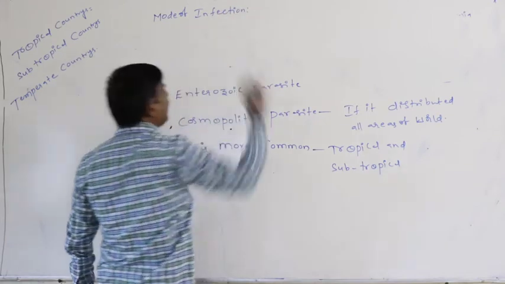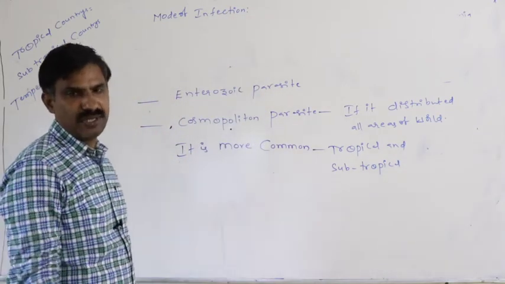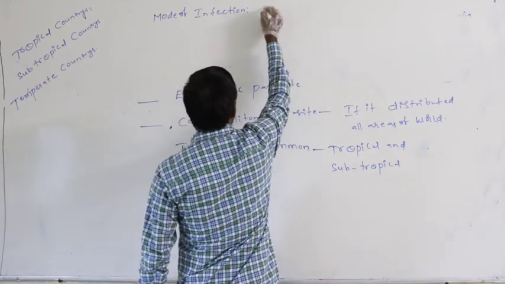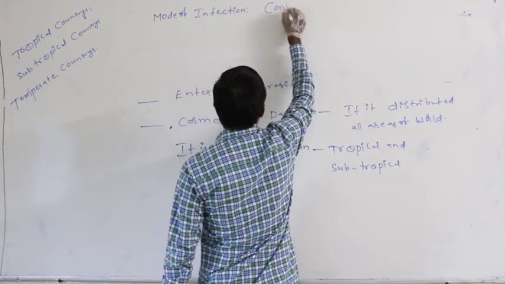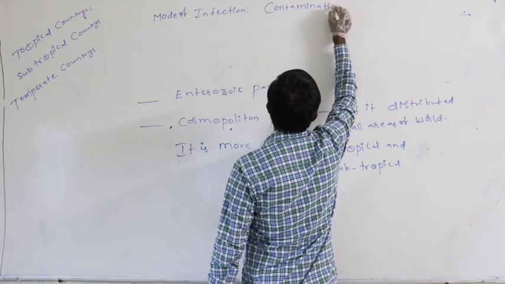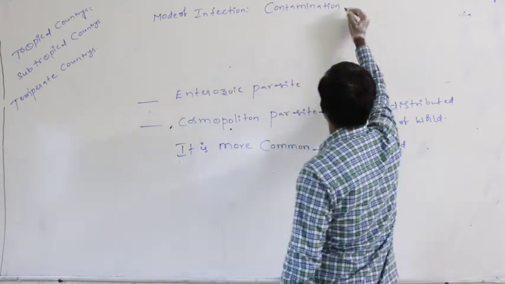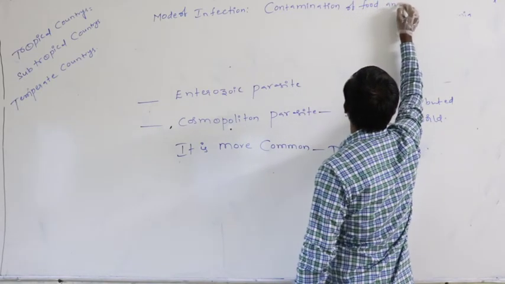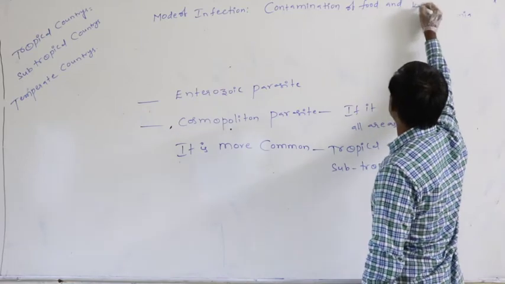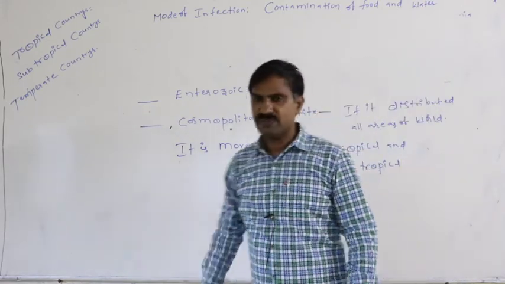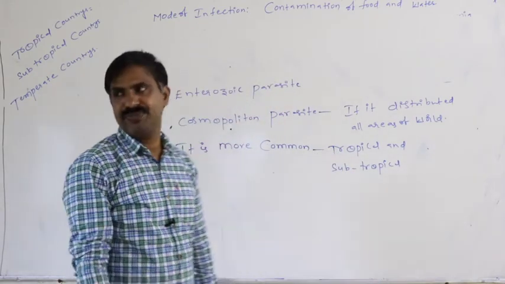How does Entamoeba histolytica spread from person to person? Through the contamination of food and water. Entamoeba histolytica spreads from person to person very fast.